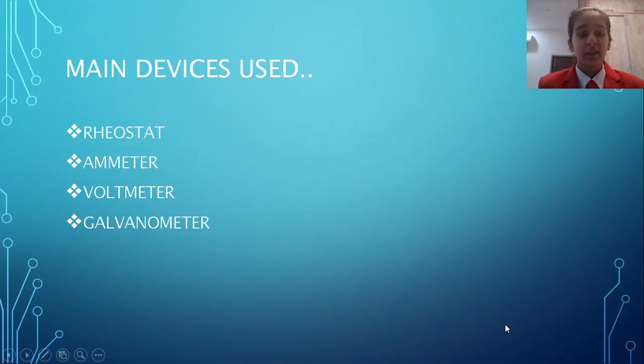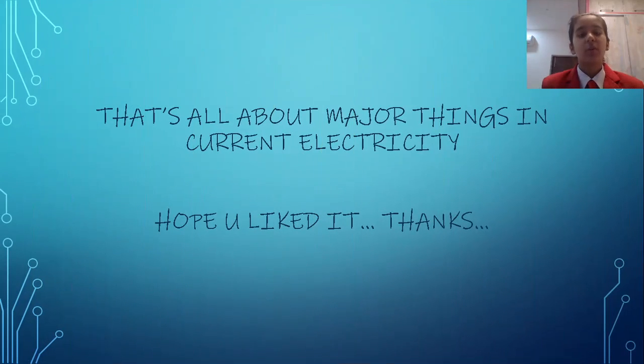There are some main devices used in an electric circuit. Those are rheostat, ammeter, voltmeter, and galvanometer. Rheostat is used to change the resistance of the circuit at any point, and ammeter is used to see the magnitude. Voltmeter is used to check the voltage, and galvanometer is used to detect a weak current in a circuit. So that's all about the major things in current electricity.